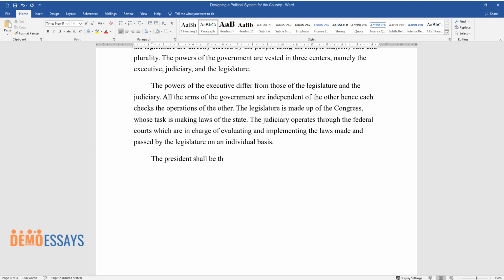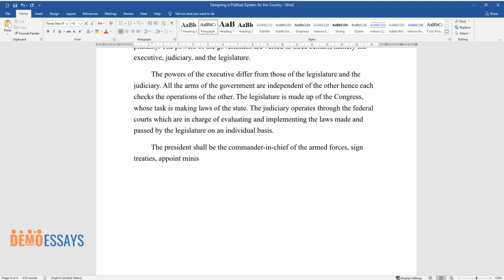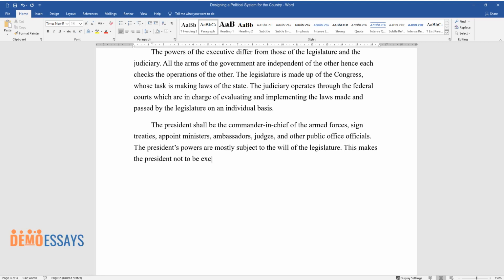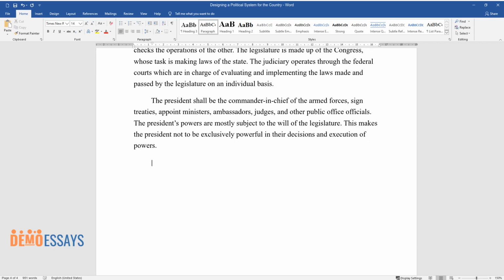The President shall be the Commander-in-Chief of the Armed Forces, sign treaties, appoint ministers, ambassadors, judges, and other public office officials. The President's powers are mostly subject to the will of the legislature. This makes the President not to be exclusively powerful in their decisions and execution of powers.